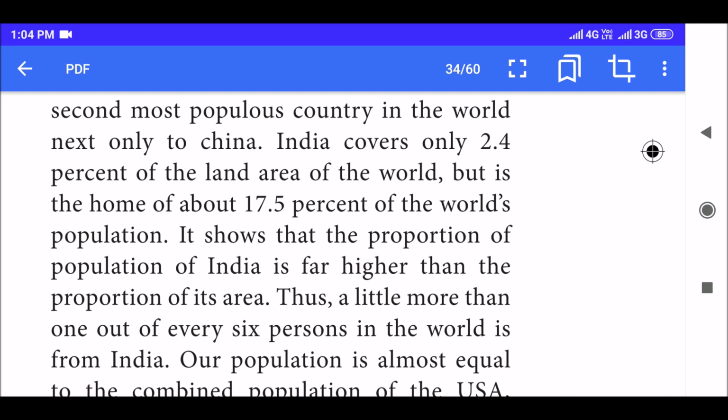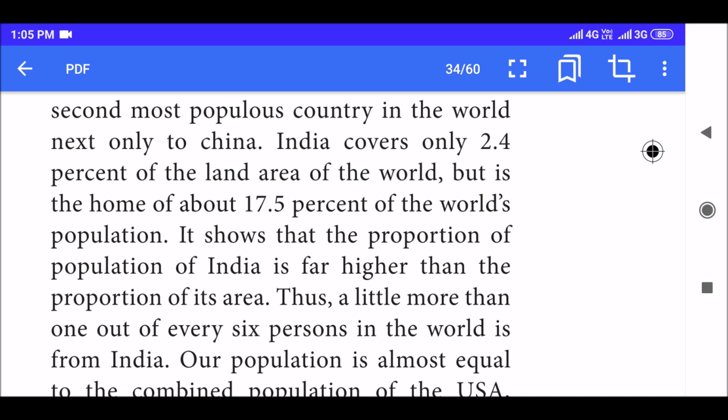India covers only 2.4% of the land area of the world, but is the home of about 17.5% of the world's population. So when it comes to area, we only cover 2.4% of the land area, but when it comes to population, we have 17.5% of the world's population.